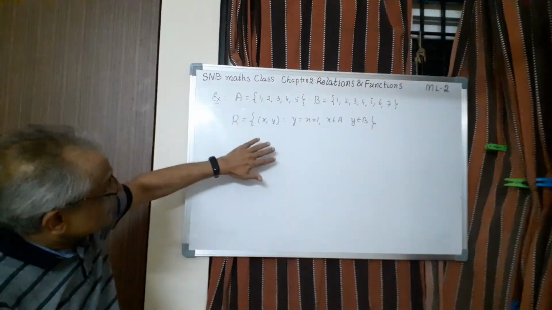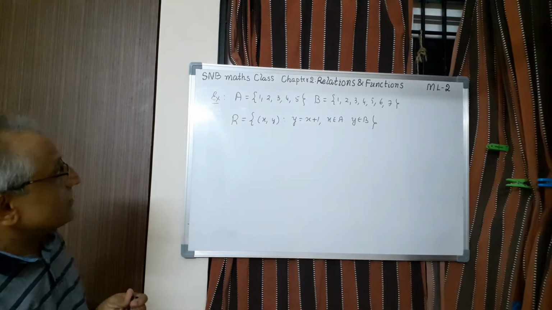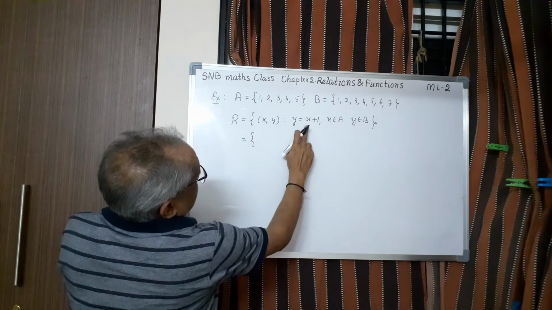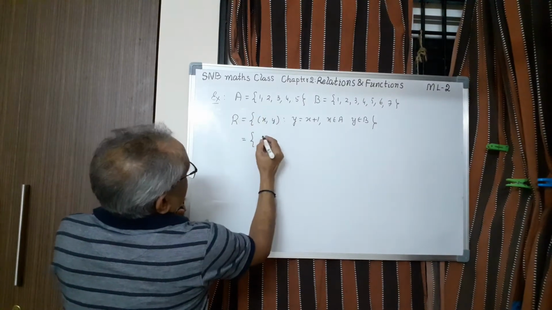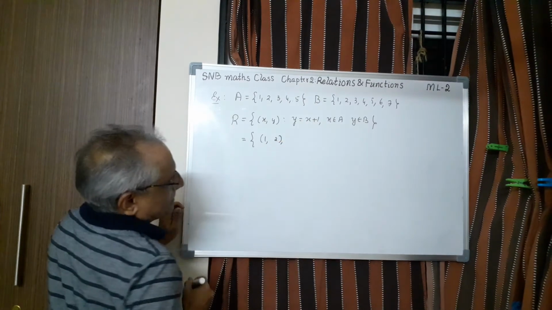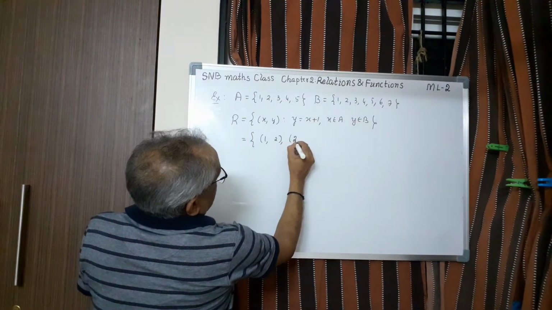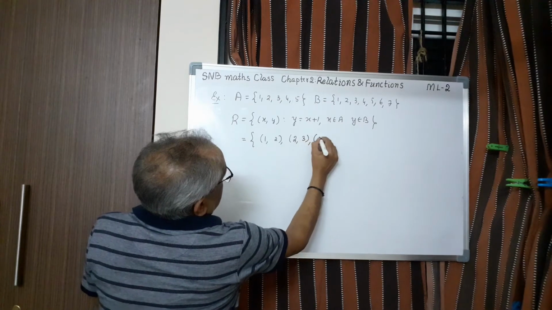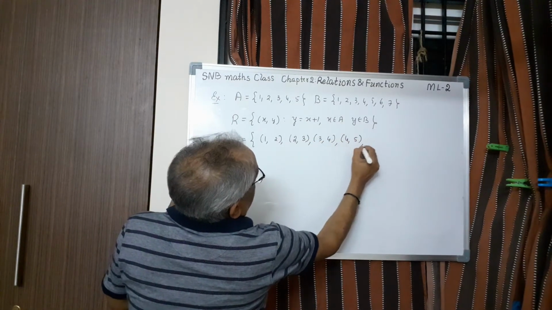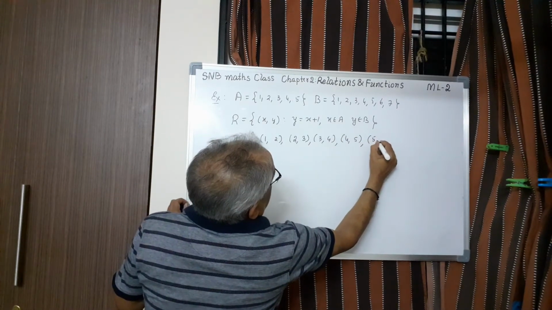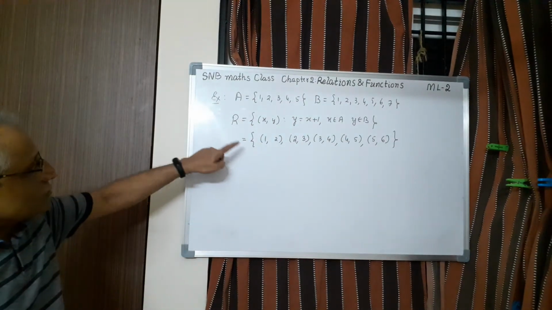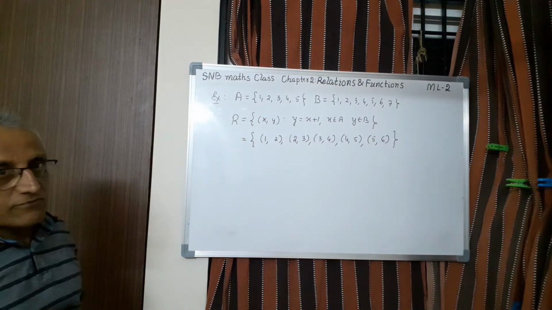Suppose I want to represent this using roster form. What I have to do is, I have to write like this. So here when x is 1, I have to take x equal to 1. So 1, y will be 2. So this is one ordered pair. Then the second one is when x is 2, it is 3. When x is 3, it is 4. Then when x is 4, it is 5. When x is 5, it is 6. I have to close here. So this is the roster form. This is the set builder form.